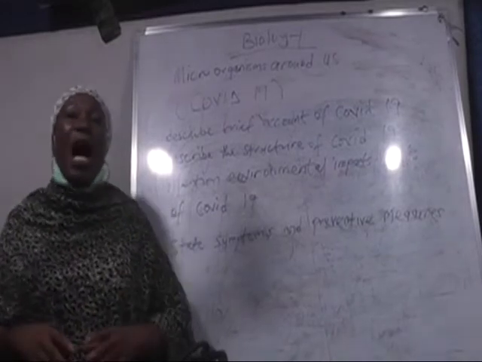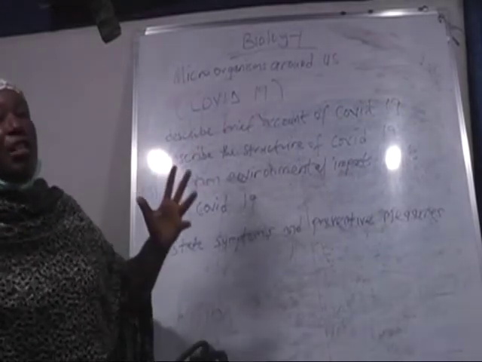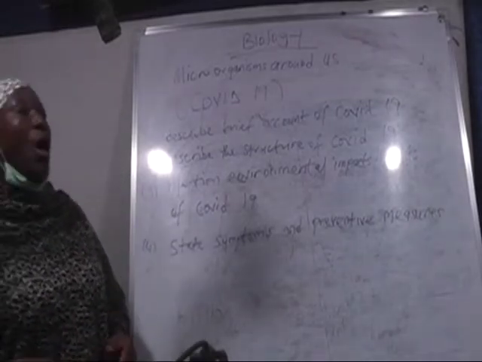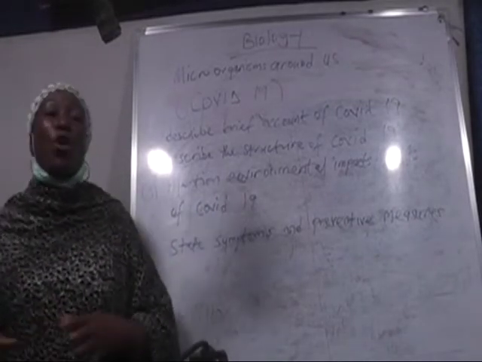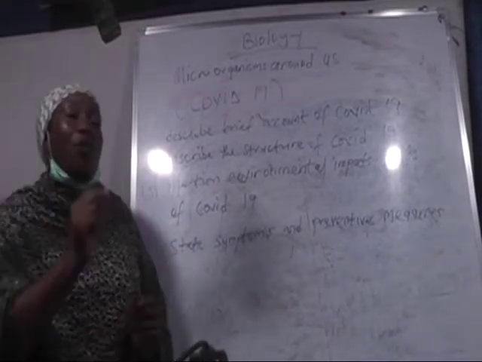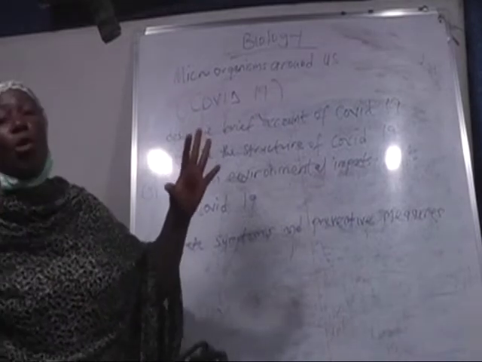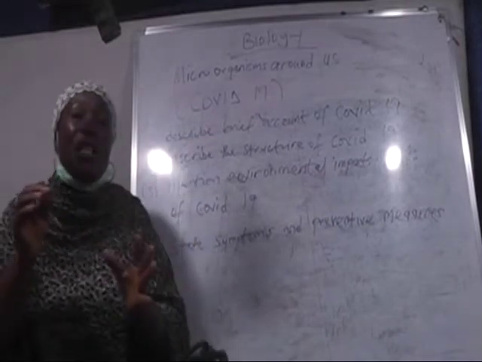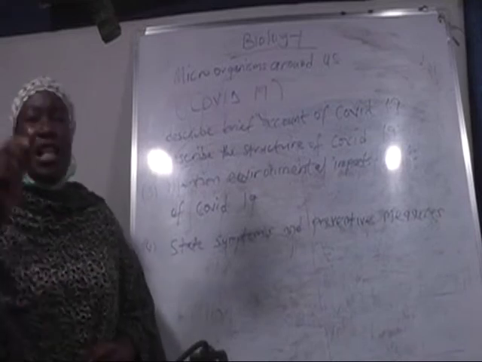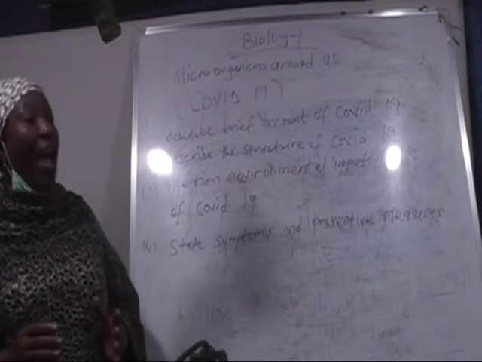Coronavirus also has another protein which is known as membrane. The membrane is the most common of the 4 proteins that are contained in the virus. And this membrane is responsible for the shape of the envelope, and hence the spherical shape of coronavirus. Remember, I told you that coronavirus is spherical in shape.